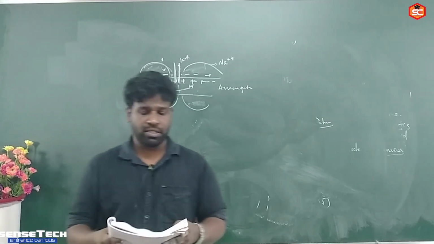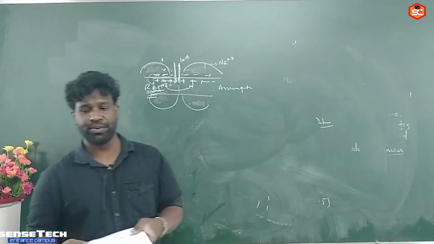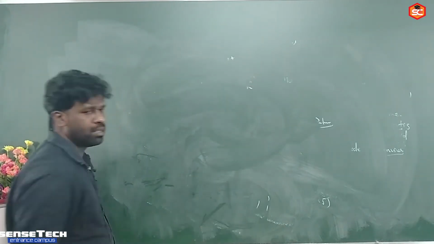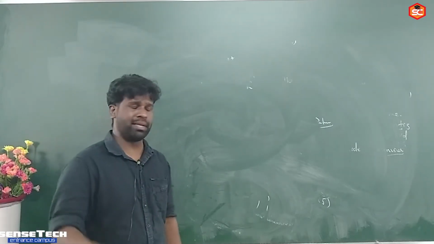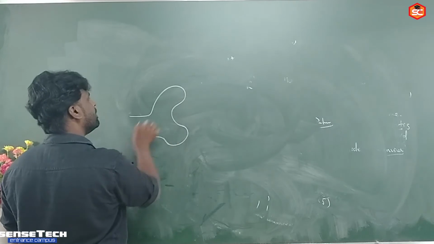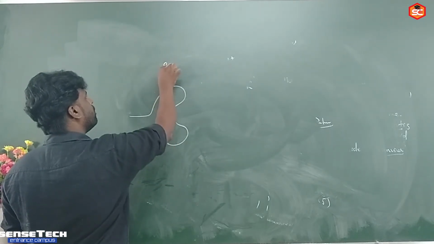Next, the sketch of a chemical synapse is given below. Let's draw the structure of a chemical synapse. There are two types of synapse, chemical and electrical synapse. And here this is the chemical synapse. This is the presynaptic knob.